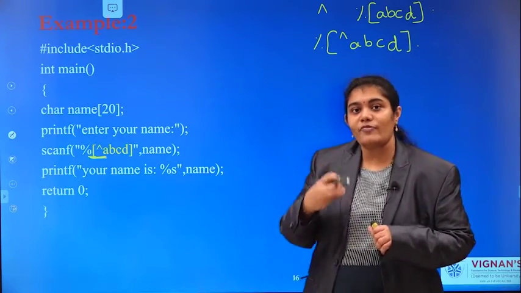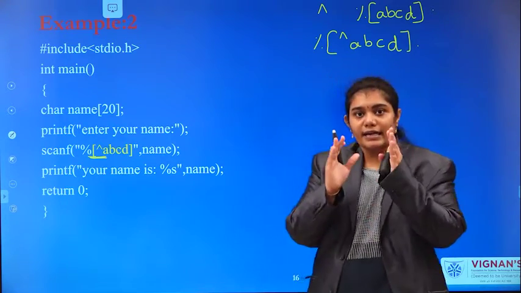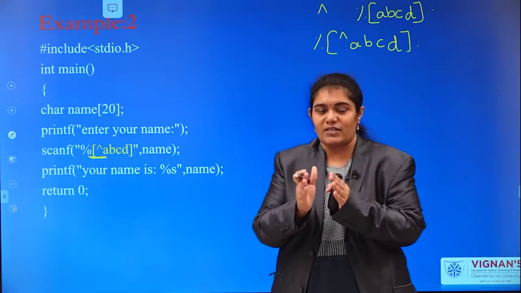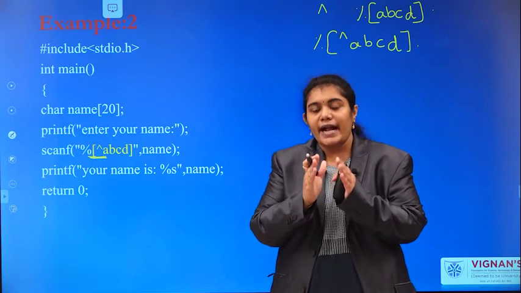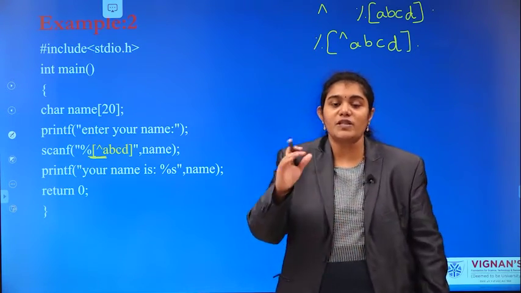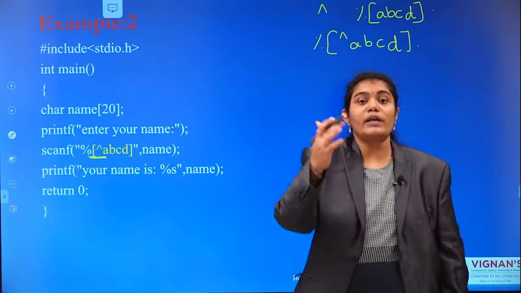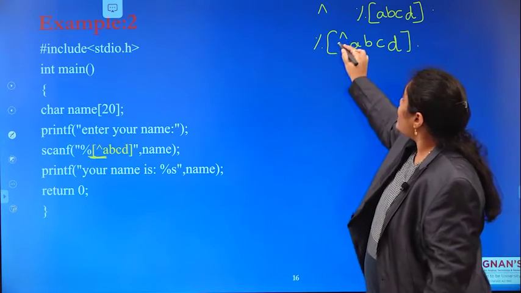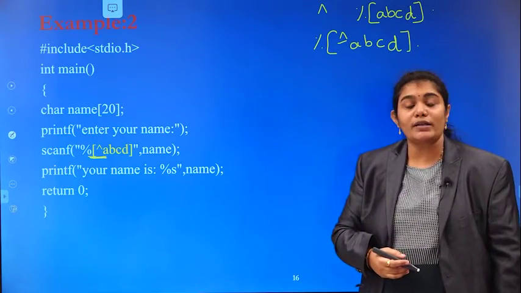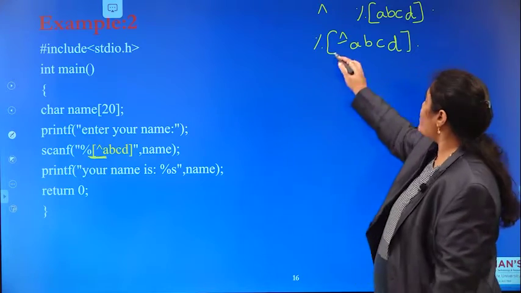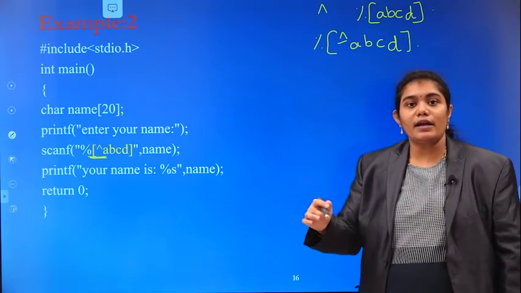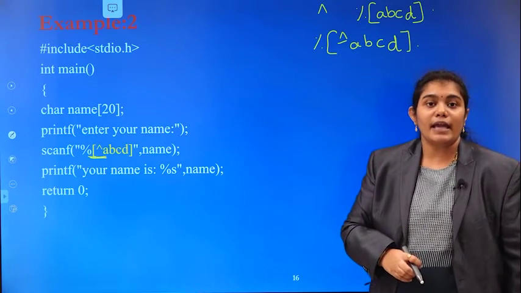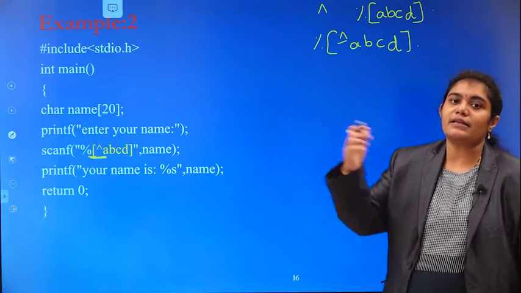So what is the problem we have with the scanf function? It can read only characters. Whenever it encounters a white space, it stops the reading process. You can overcome that problem with the help of this inverted search set. You call this an inverted search set. With the help of it, you can read a line of message, and except A, B, C, D, you can read any other symbols.